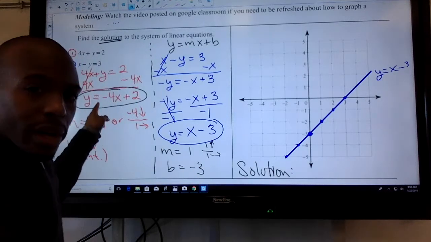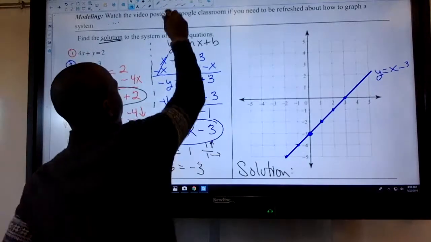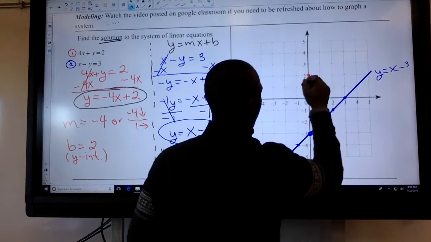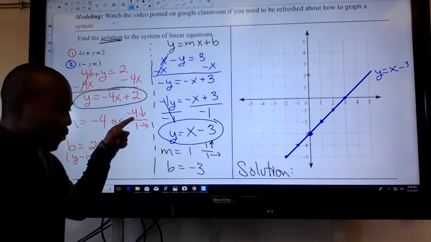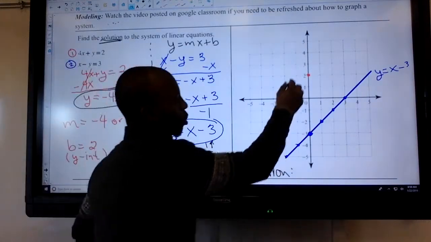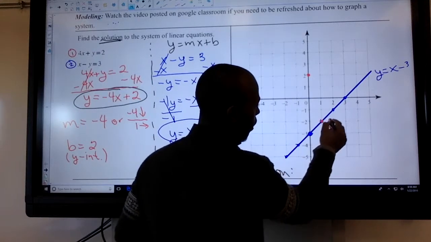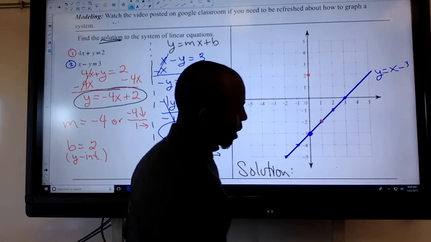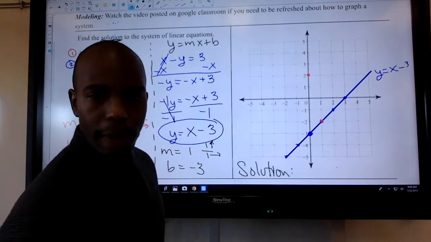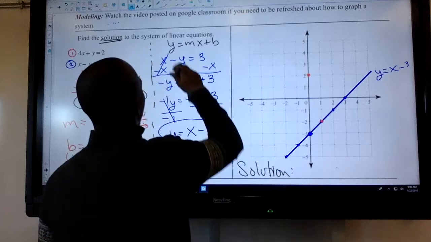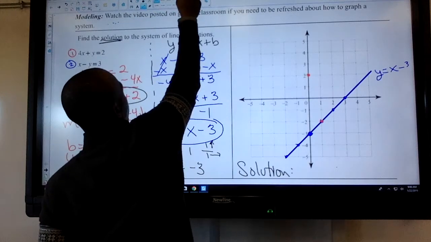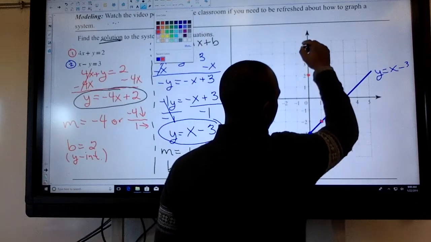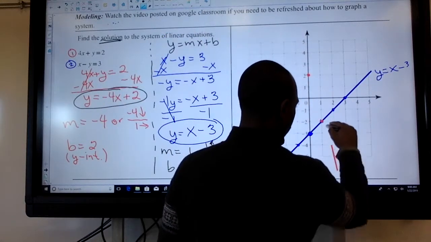The next one is negative 4x plus 2. The y-intercept is 2, so I start at a positive 2. The slope tells me go down 4 to the right 1. So I'm going to go down 4 to the right 1. Now, it would be somewhere down here. We can't fully see it, but I know it would be down there. I draw my line as neat as you can, as straight as you can. Let me try to go from down here.